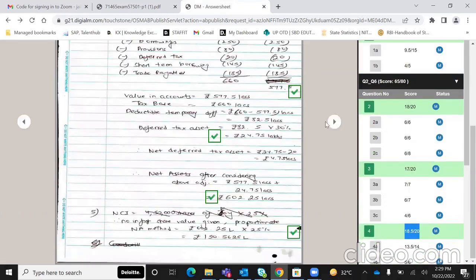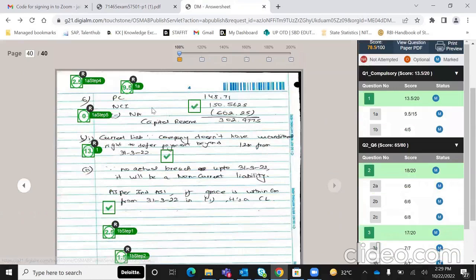So yeah, I've just made these workings. My final balance sheet didn't tally properly, but I arrived at the right capital reserve figure, I guess, and they have given me 9.5. If you all want, there is a detailed map of certified copies that I attached in the description box, and you all can check that.